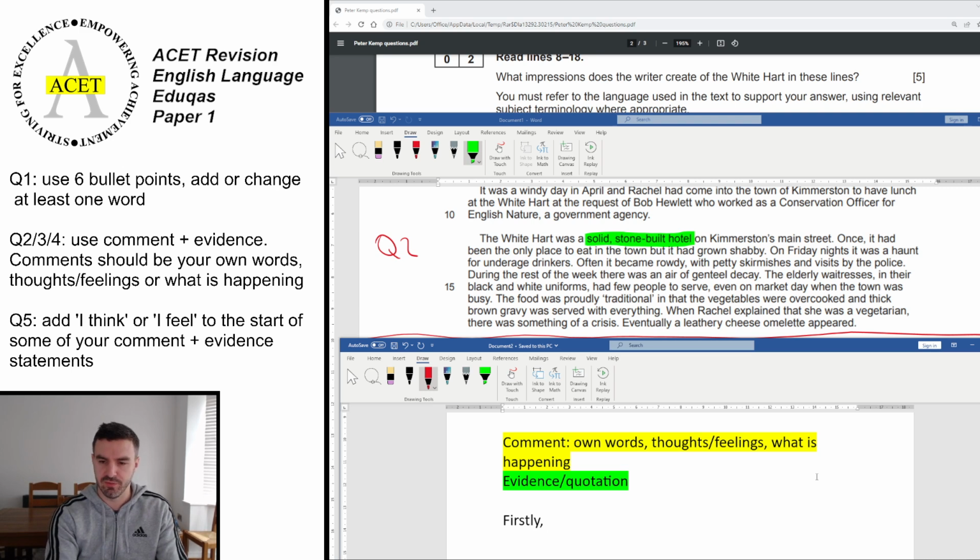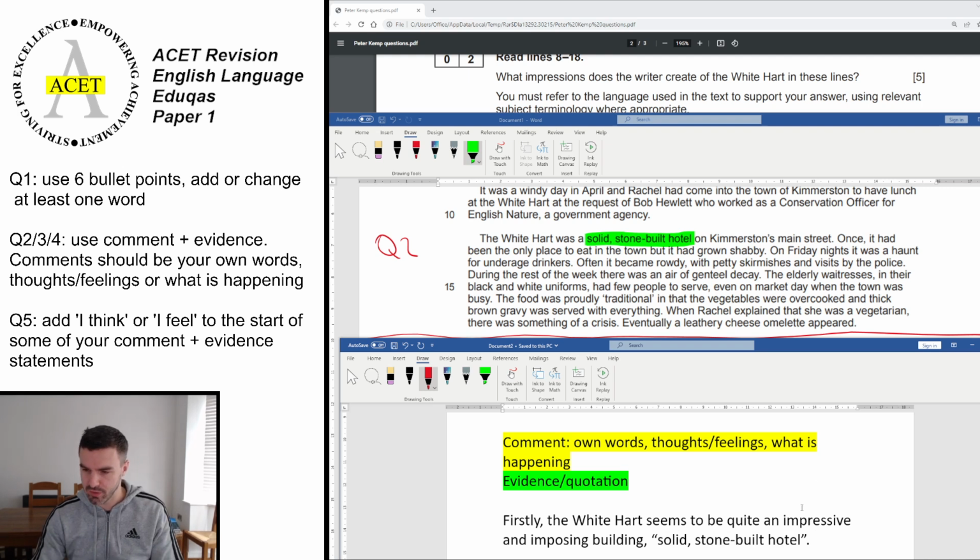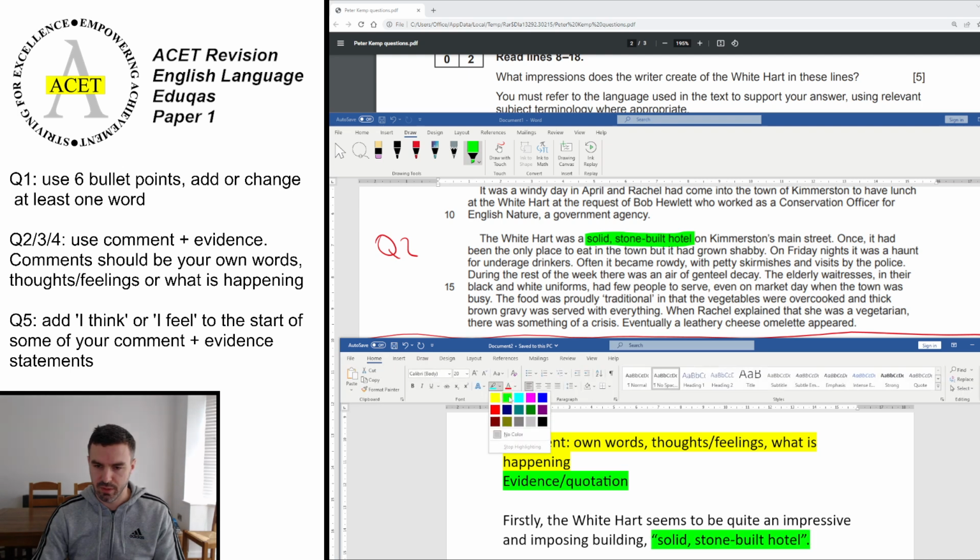So firstly, the White Hart seems to be quite an impressive and imposing building, comma, quote, solid stone-built hotel.